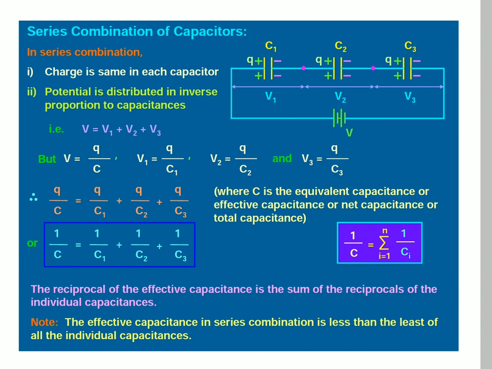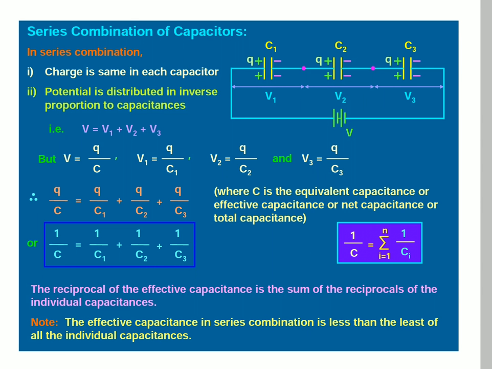Coming to here, we can discuss capacitors. These capacitors can be arranged one to another in parallel or in series. Let us discuss the series combination of capacitors. In series combination, the charge is the same in each capacitor. Throughout the circuit, the charge is the same. Potential is distributed in inverse proportion to each capacitance. The potential difference is different across each capacitor, that is, V is equal to V1 plus V2 plus V3.